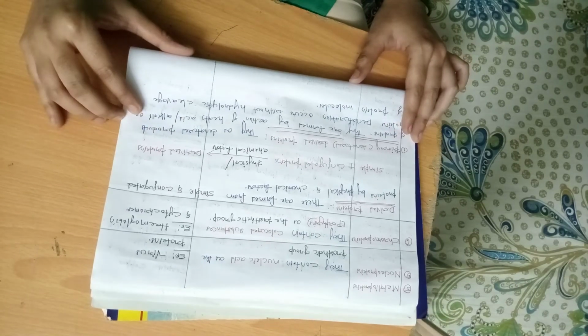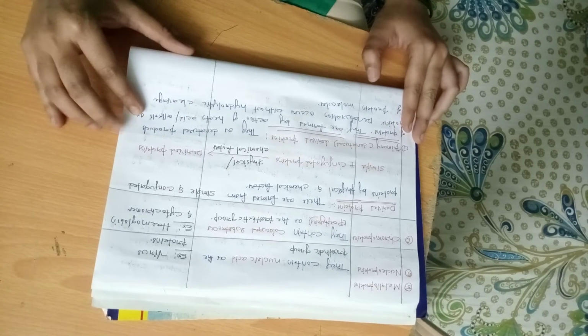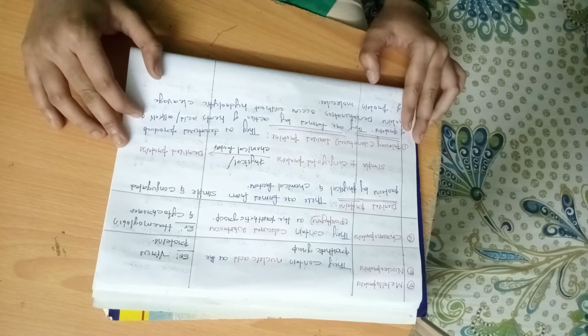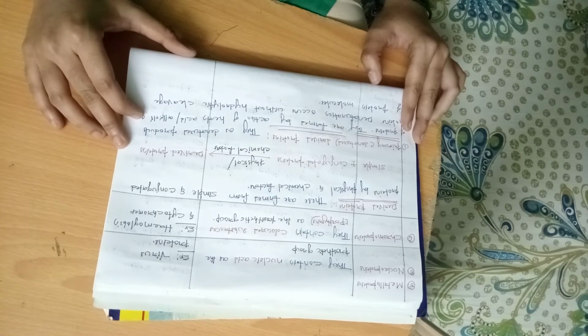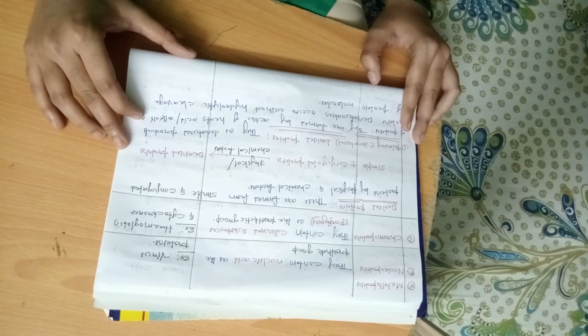The fifth subtype of conjugated proteins are nucleoproteins. They contain nucleic acid as a prosthetic group. The example of these nucleoproteins are virus proteins.